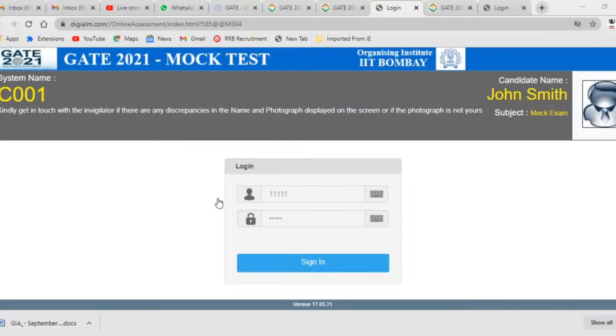There are various subjects. But what I would suggest here is first try to attempt the aptitude part in 20 minutes and then directly switch to the 2-mark questions. If you click on 26, you will get the 2-mark questions, and try to solve all these 2-mark questions in one go.